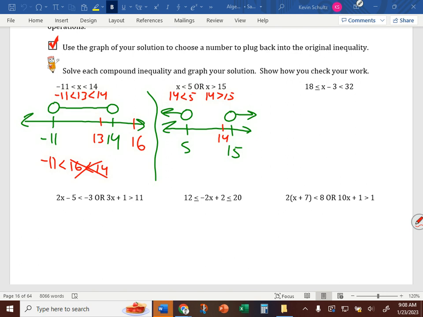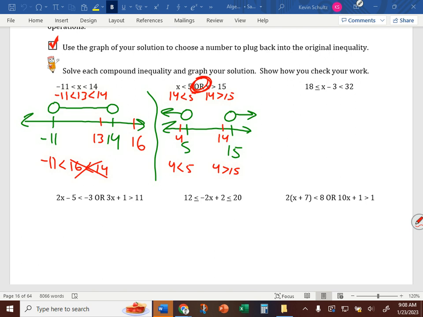Cole, give it another try. 4. Is 4 less than 5? Yes. Is 4 greater than 15? No. Is that okay? Yes, because or only needs one of them to work. An and statement, they both need to work. An or statement, only one of them needs to work. If neither of them works, then you know you're in the non-solution set.